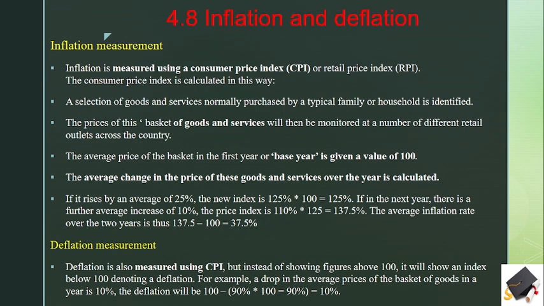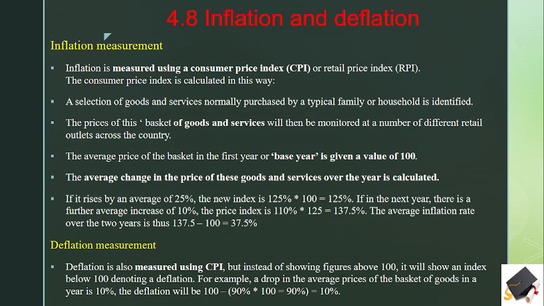Now, how will we measure the inflation? Your daily spending on your basic needs was 1,000. Today you are spending, let's say, 1,200. So you can say the inflation rate has increased, or the price of goods and services has increased. Yesterday I was spending 1,000, now I am spending 1,200. That becomes the CPI, consumer price index. Get my point? The other term you can use is RPI, retail price index. Both have the same sense.